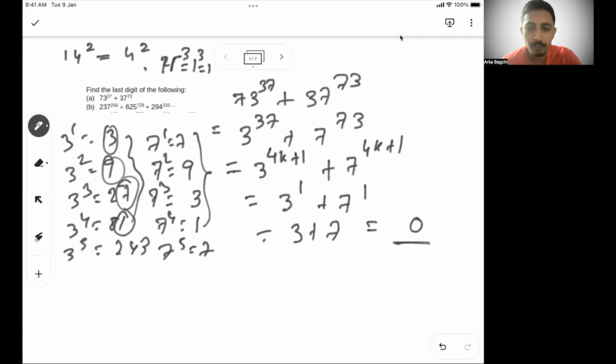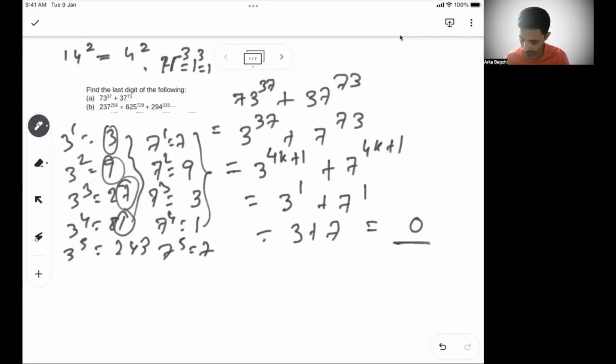Okay, so 3 to the power 4k plus 1 will have the same last digit as 3 to the power 1, and 7 to the power 4k plus 1 will have the same last digit as 7 to the power 1. So 3 to the power 1 and 7 to the power 1 is nothing but 3 and 7. So then the final last digit will be 0. Okay, let's move to the next problem.